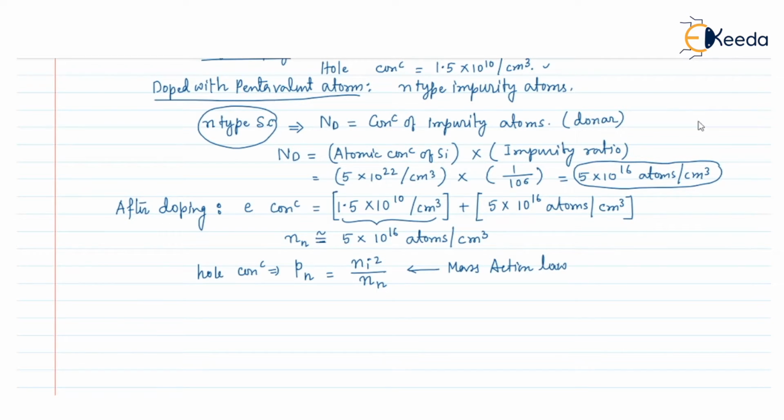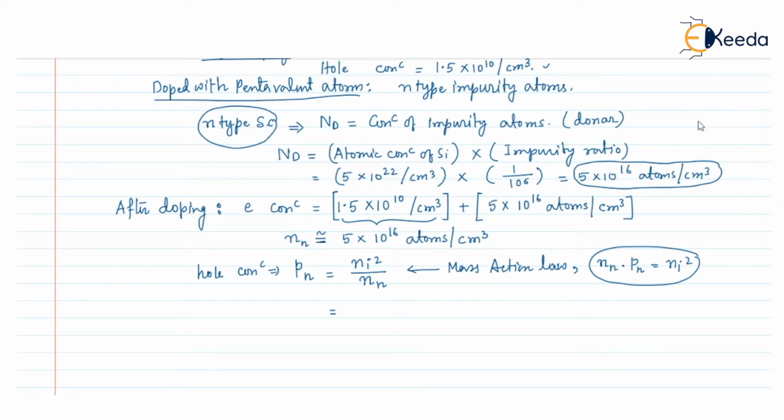According to the mass action law, in an n-type semiconductor the multiplication of the majority carrier concentration Nn and the minority carrier concentration pn will be equal to Ni square. From this we can calculate the hole concentration, that is the minority carrier concentration in the n-type semiconductor.